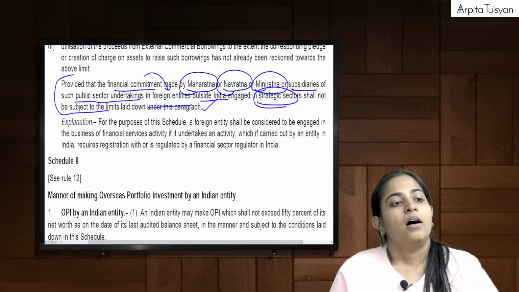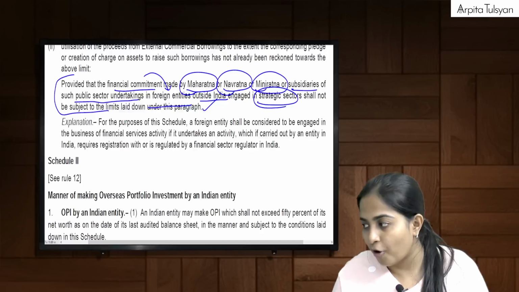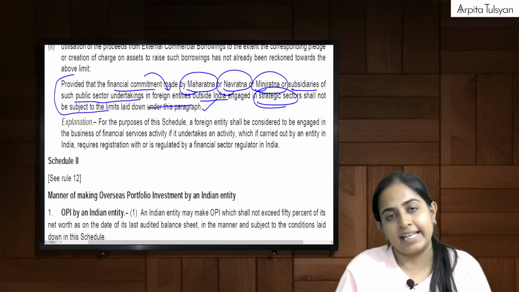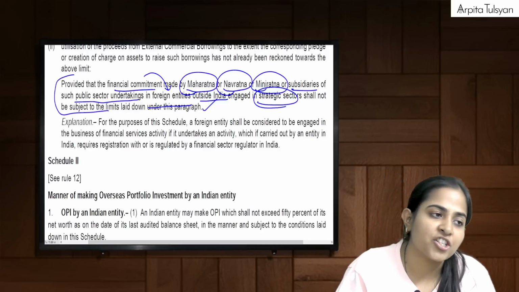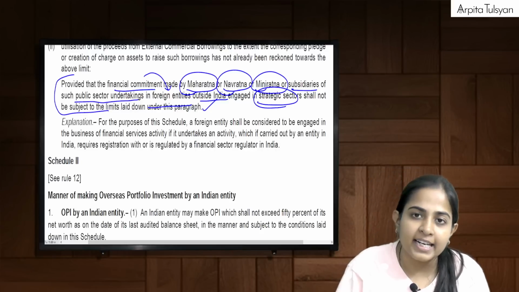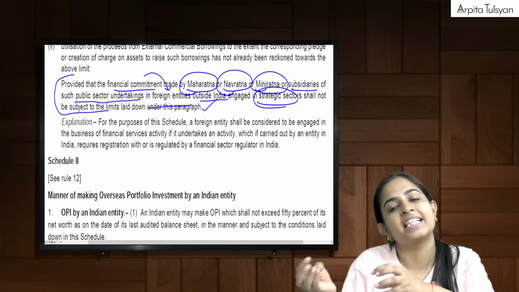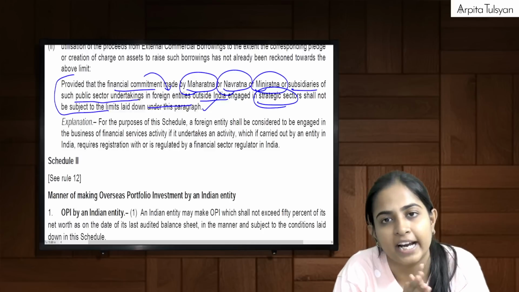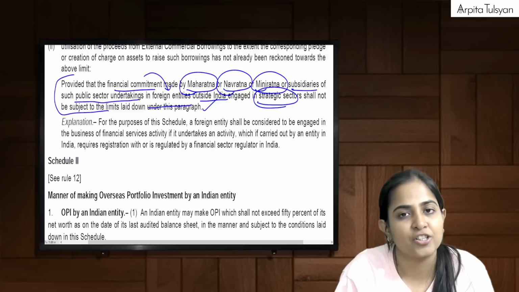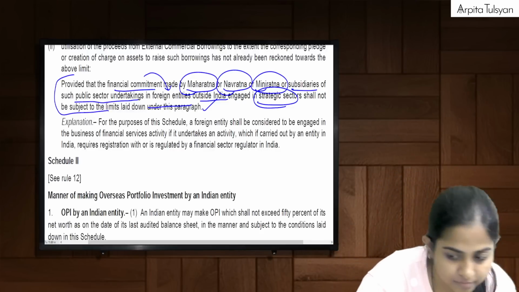Okay. What do you mean by the term, or when can we say that a foreign entity is engaged in financial service activity? Suppose if such an activity had been done in India, then that would have required approval of the financial sector regulator. Treat it as if such activity is carried on in India. Will you consider it a financial service activity? If yes, then that will be considered a financial service activity.